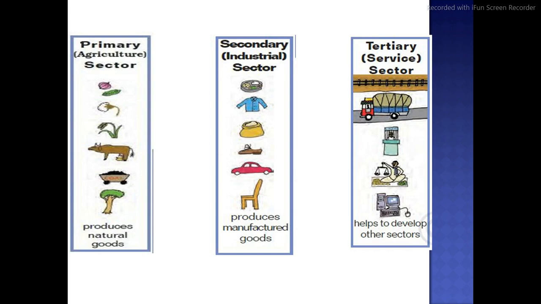I require all the cadets to prepare notes in a proper way so that you understand what the primary sector is, why it is called the agriculture sector, what the secondary sector is, why it is called the industrial sector, what the tertiary sector is and why it is called the service sector. Lastly, the points are given: produce natural goods, produce manufactured goods, and help to develop the other sectors. Dear cadets, by these three photographs which I have taken from the textbook, the introduction of the three sectors of the Indian economy is clear to you. Next,